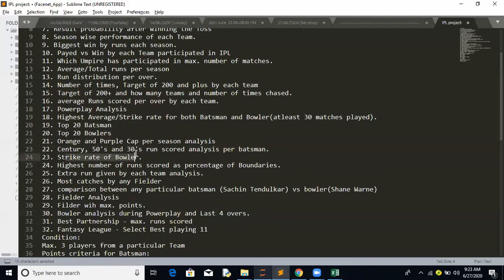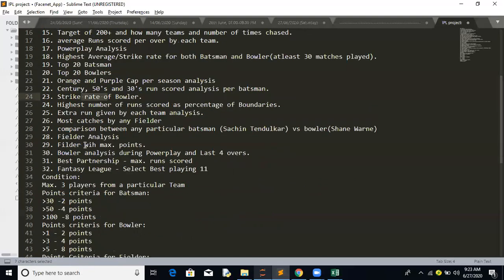Similarly, we can easily find the strike rate of the bowler, which means the number of balls he bowled per number of wickets he got. This is how you get a strike rate. Highest number of runs scored as a percentage of boundaries, which we can see. Basically, we can get an interesting stat on Chris Gayle or Virat Kohli, those who play for RCB.